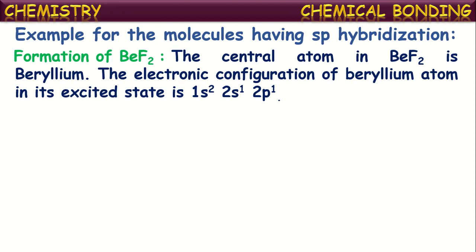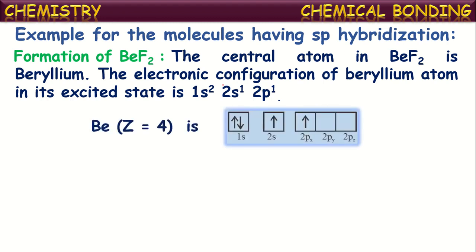We know that in the beryllium fluoride BeF2 molecule, the central atom is beryllium. The atomic number of beryllium is 4 and its configuration is 1s2 2s2. In its excited state, one electron jumps from the s orbital to the p orbital in the second shell. Then its excited electron configuration will be 1s2 2s1 2px1, meaning there are two orbitals with unpaired electrons, the 2s orbital and the 2px orbital.